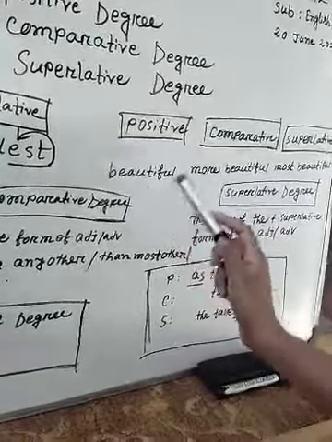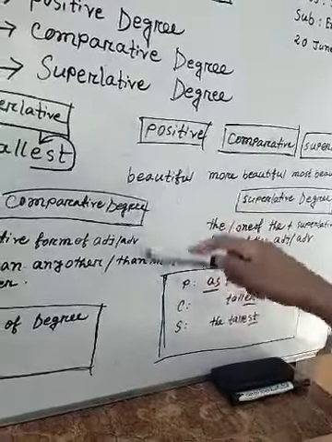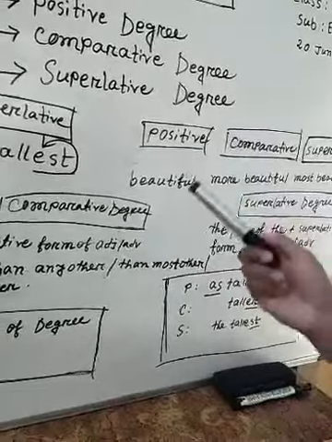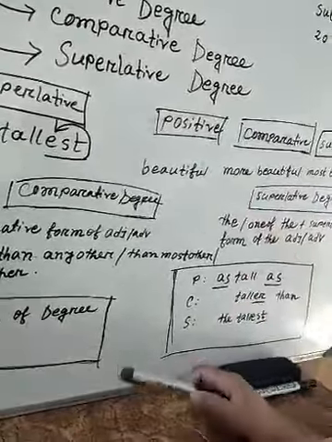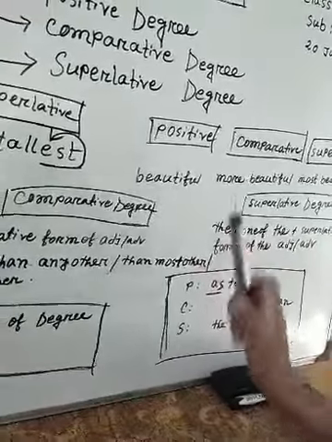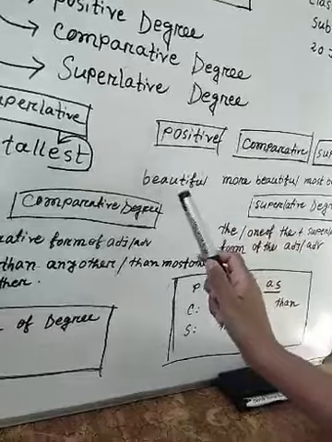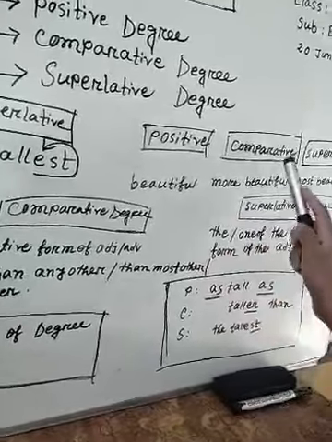And if we pronounce the word or adjective in more than one beat, then obviously the adjective or word has more syllables. Beautiful, here we pronounce the word in 3 beats. That's why this adjective has more syllables, and that's why I can't use er in the comparative form.